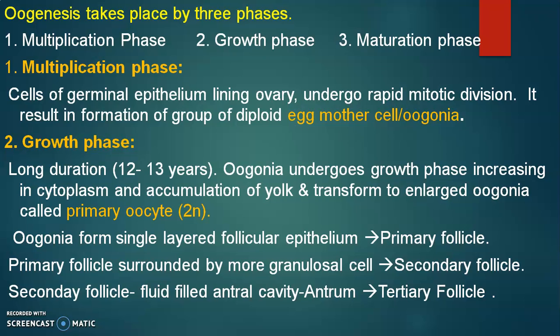Secondary follicle grows as tertiary follicle, and we can observe the antrum, a cavity filled with fluid. Tertiary follicle later matures as a Graafian follicle. So this is the growth phase.